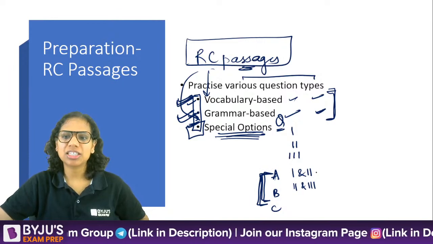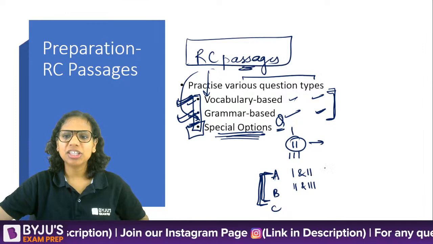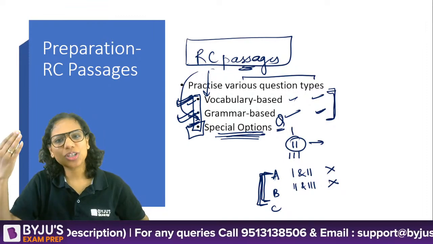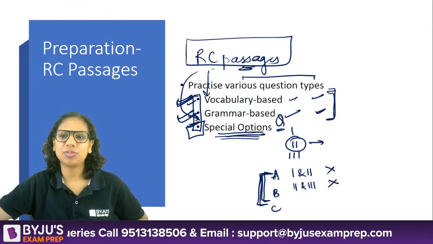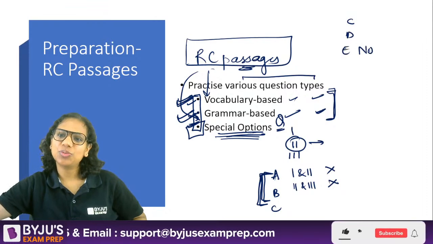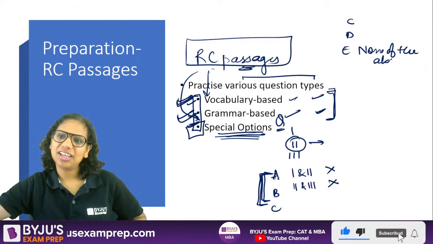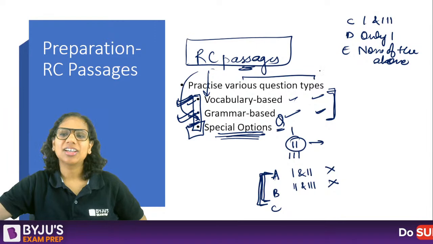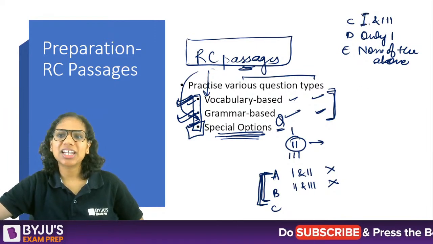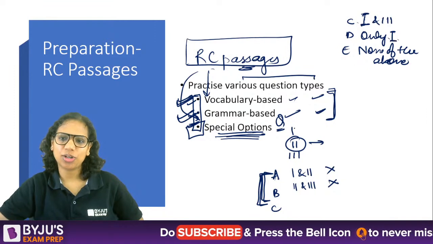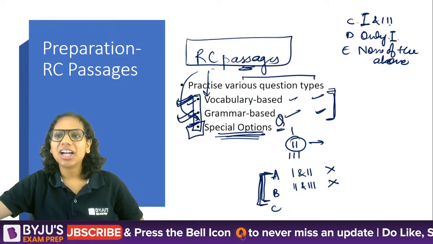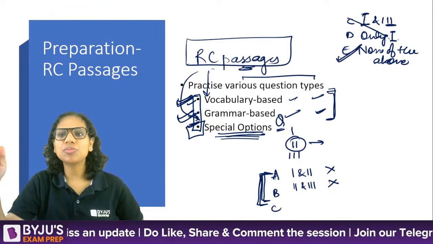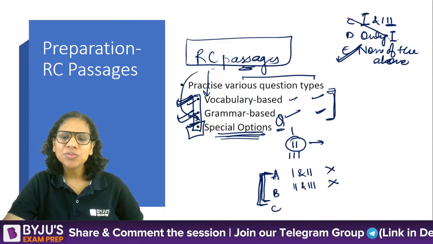So if you think that 2 is a statement that is not true, then you can outrightly reject A and B. Now you're just left with three answer choices. Let's say one of them is none of the above. So C, D, E with one being none of the above. Now let's say we have 1 and 3, and we have only 1. So now you will see whether 1 is correct or not. If 1 is correct, then again you'll check 3. If 1 is wrong, then you clearly know that your answer is none of the above. So that's how sometimes this reduces the number of steps that are required to reach the correct answer.